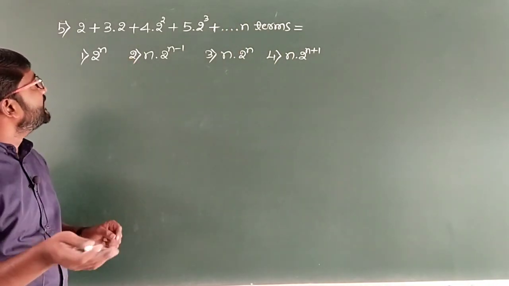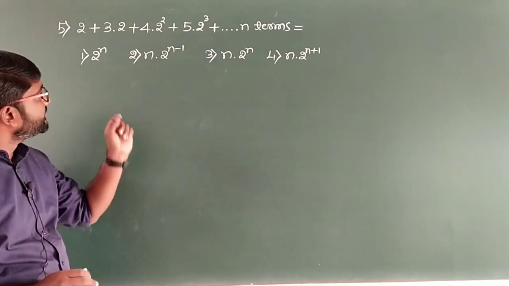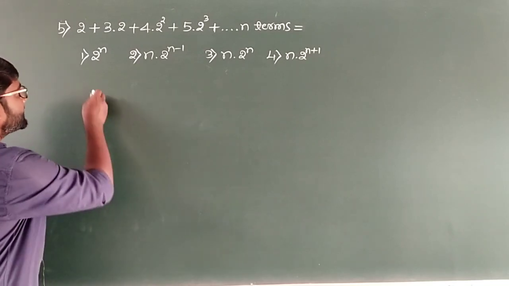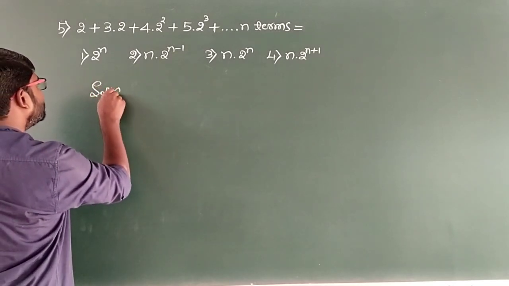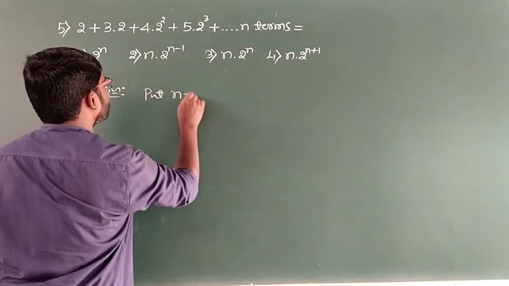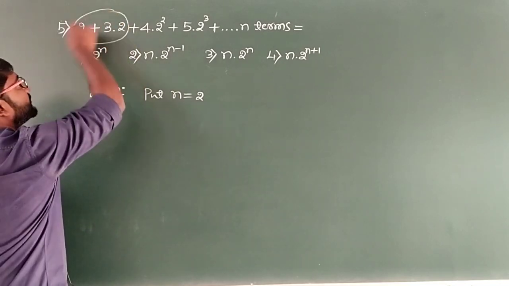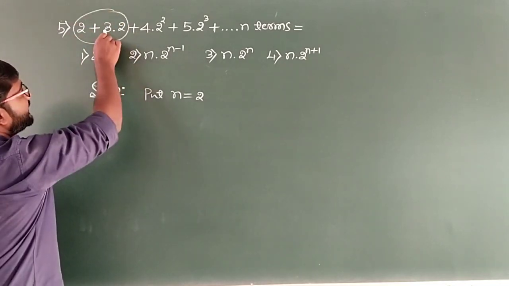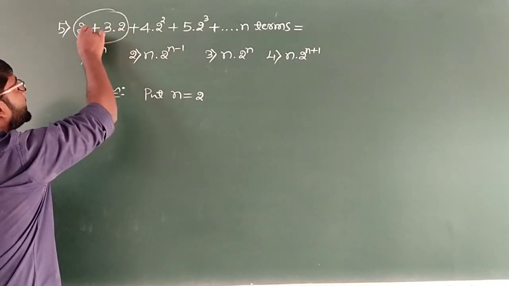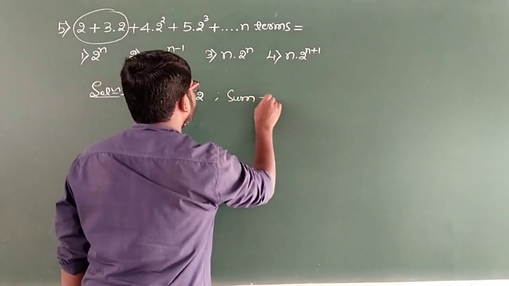So here again we have to go for verification. I'll take n as 2 and substitute in all the 4 options and check which option will give us the correct answer. Let us go for n equal to 2. N equal to 2 means it is the sum of the first 2 terms. So what is the sum that we get? 3 into 2, here the dot indicates multiplication, 3 into 2 it is 6, 6 plus 2 it will be 8. Therefore the sum is going to be 8.